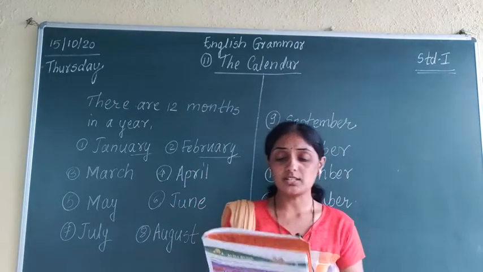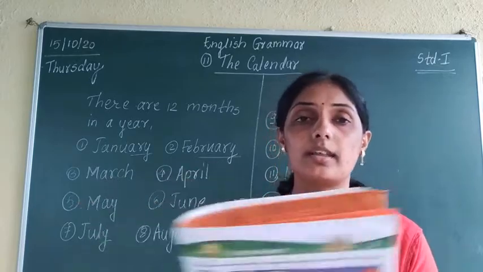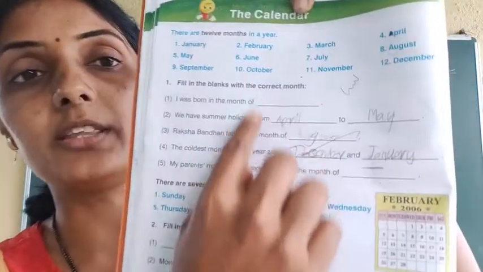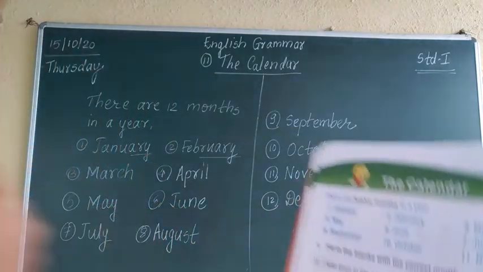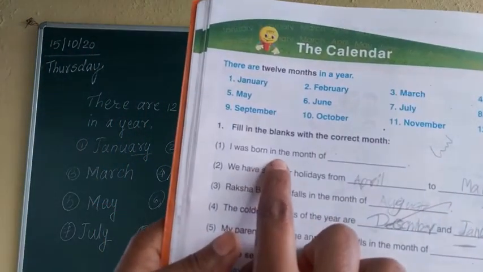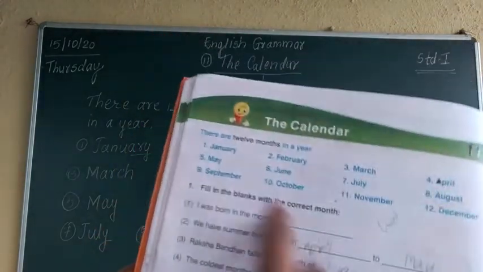Now here some questions are given. Question number 1 given here is fill in the blanks with the correct month. What do we have to do? Fill in the blanks. We have to fill the blanks with the correct months. Now the first one is: I was born in the month of dash. When was I born? You have to write down your month.